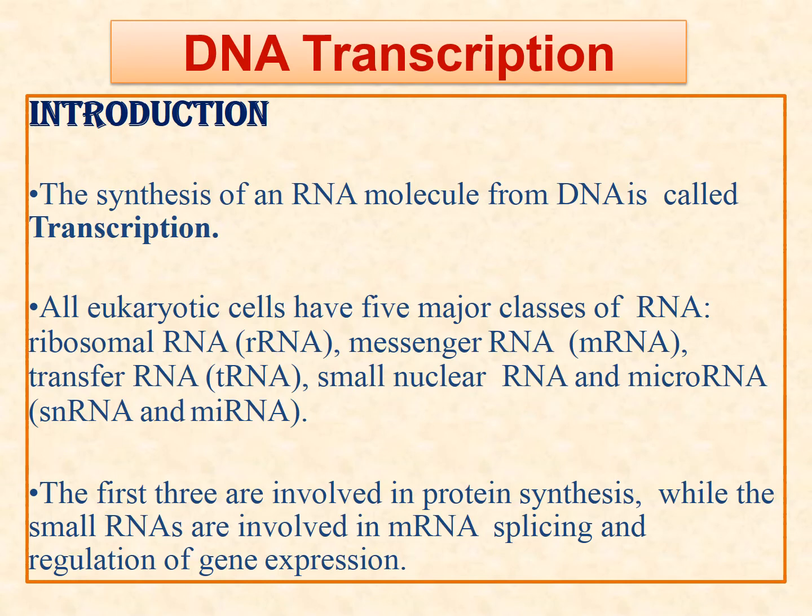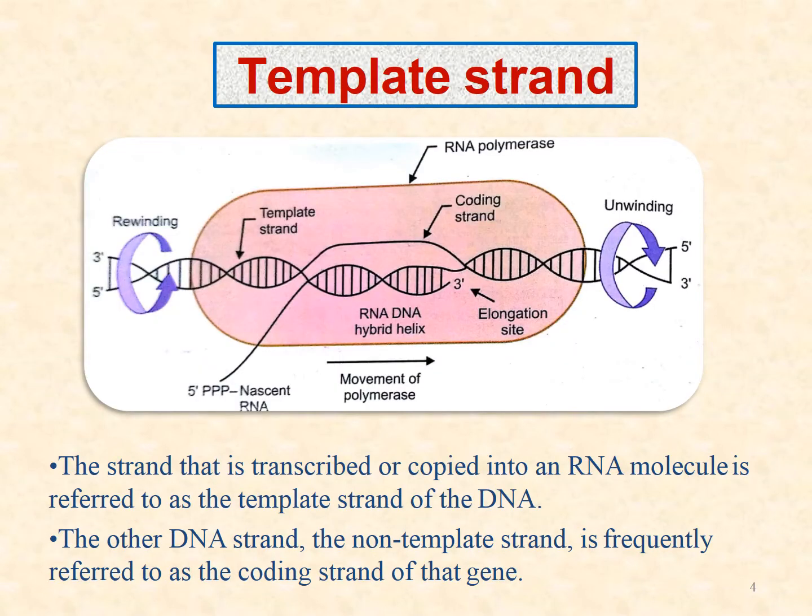Then we come to the introduction. What is DNA transcription? We have seen that the synthesis of RNA from DNA is called transcription. All eukaryotic cells have 5 major types of RNA: ribosomal RNA, messenger RNA, transfer RNA, small nuclear RNA and microRNA. The first 3 are involved in protein synthesis, while the rest, like small nuclear RNA, are involved in splicing and regulating gene activity.